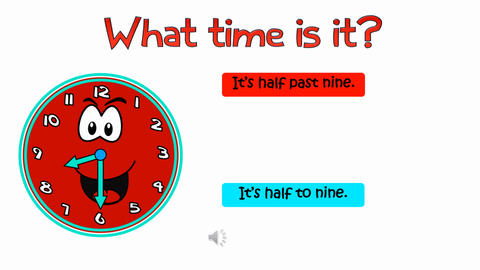Look at the clock and tell what time is it. As you notice here, the long hand for minutes is on 6 and the hand for hours is on 8. So, what is the time? Or what time is it? Perfect. It's 8:30.